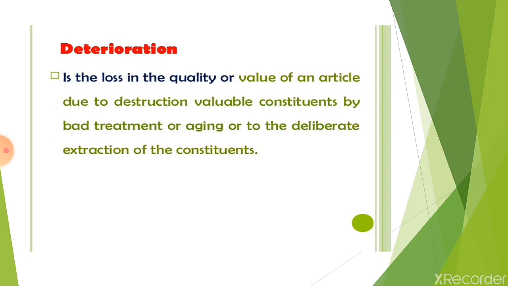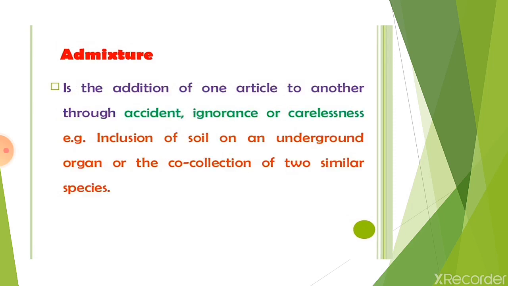Third one, deterioration. It is the loss in the quality or value of an article due to destruction of valuable constituents by bad treatment or aging or by the deliberate extraction of the constituents. Then admixture. It is the addition of one article to another through accident, ignorance or carelessness.